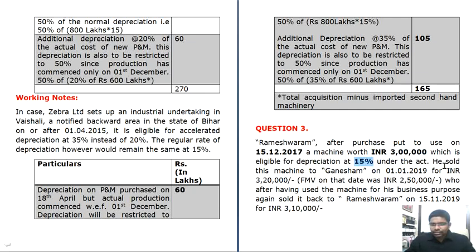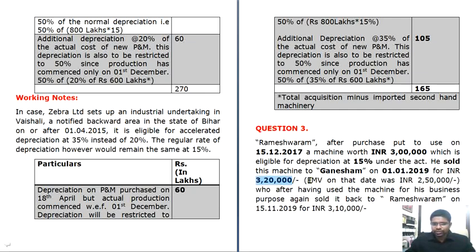And then he sold it to Mr. Ganesham on 1/1/2019. That is, probably in the second year, 18-19. In the year 18-19 he sold it for an amount of 3,20,000. So highlight all these figures. The fair market value on the date on which he sold it is 2,50,000. Ganesham, after having used the machine for his business purpose, again sold it back to